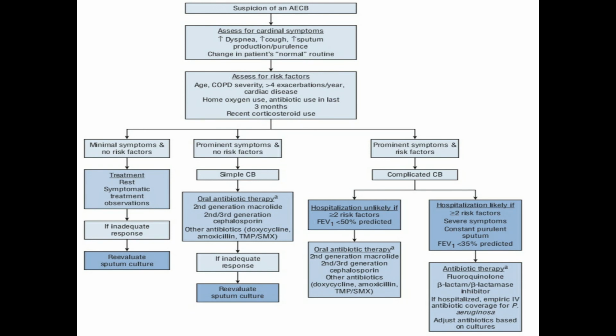If hospitalized, give empiric intravenous antibiotic coverage for Pseudomonas aeruginosa, and adjust the antibiotics based on the culture sensitivity tests. So this is the clinical algorithm for the diagnosis and treatment of chronic bronchitis in patients with an acute exacerbation.